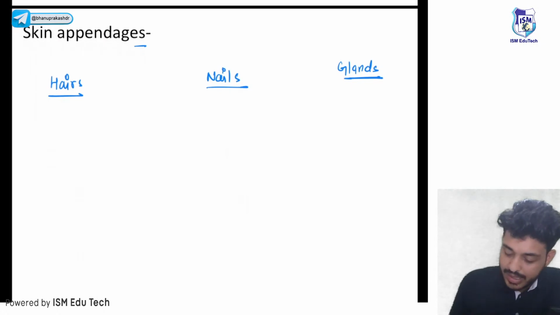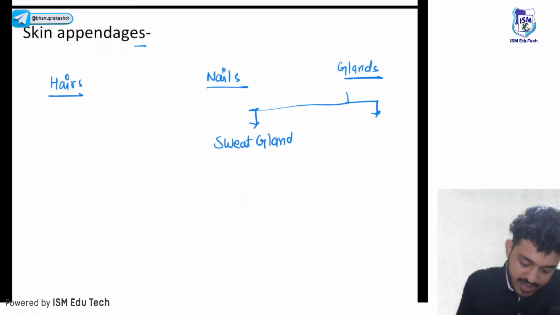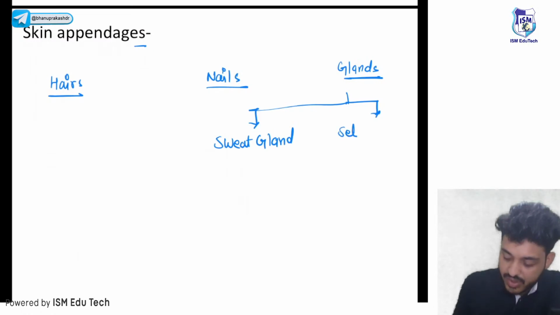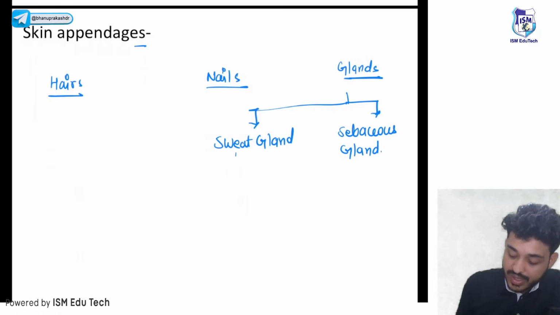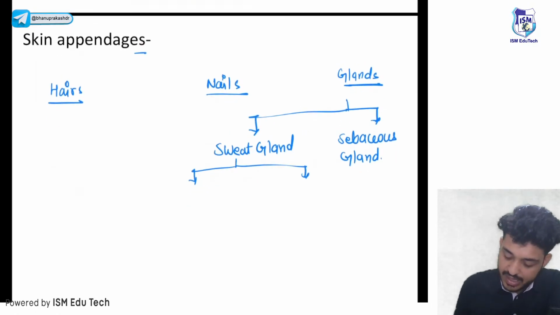So let's talk about glands first. We have two types of glands in the skin. First one is your sweat gland, and second one is your sebaceous gland. Sweat glands can be further divided into two types: they can be eccrine, they can be apocrine. Let's see one by one. Okay, let's talk about nails first.